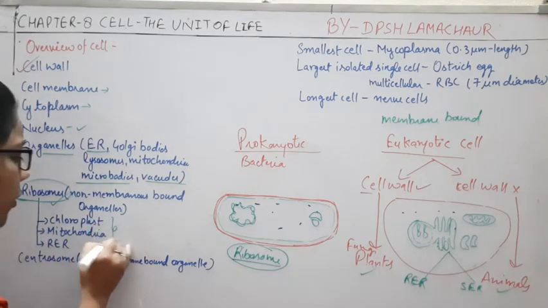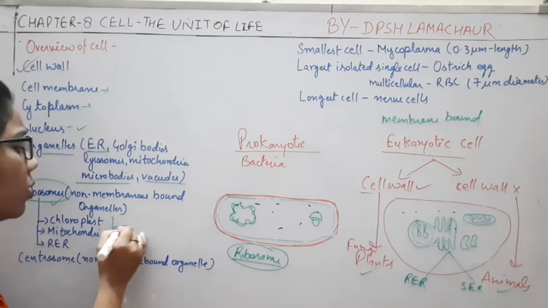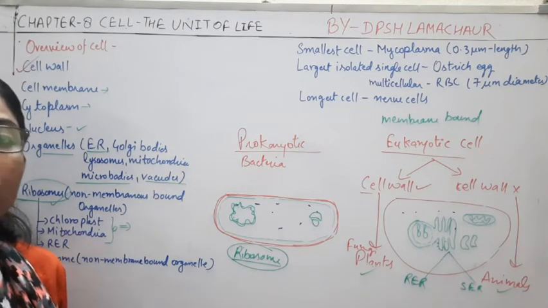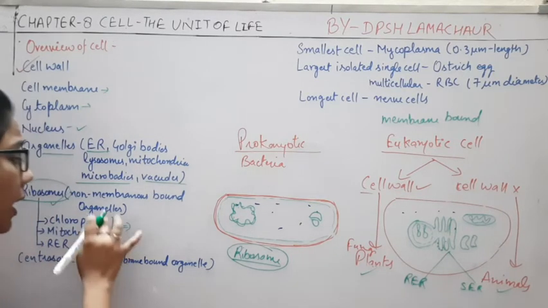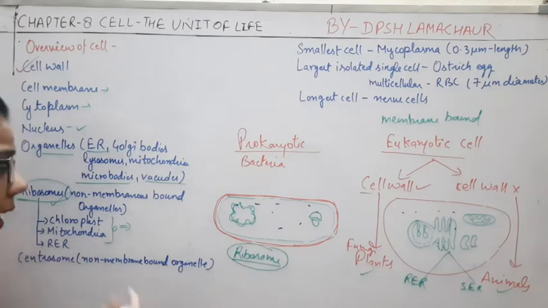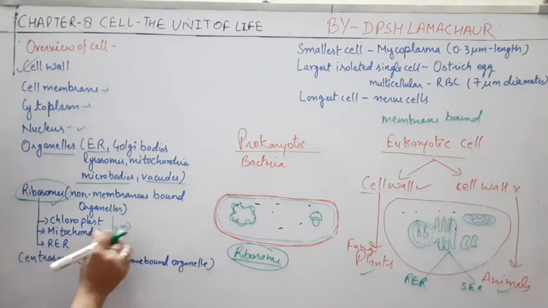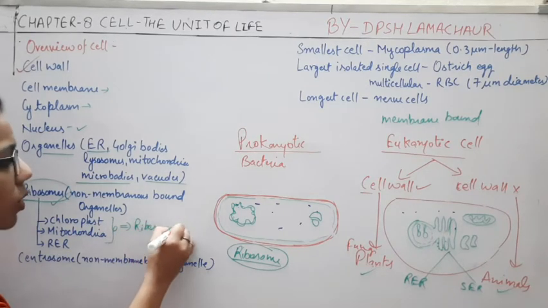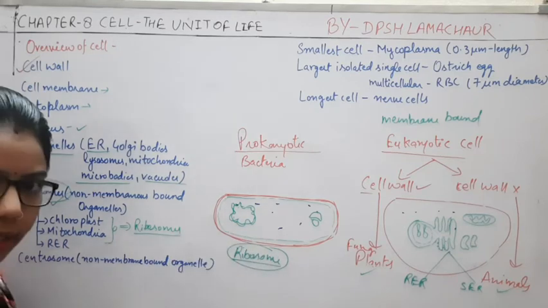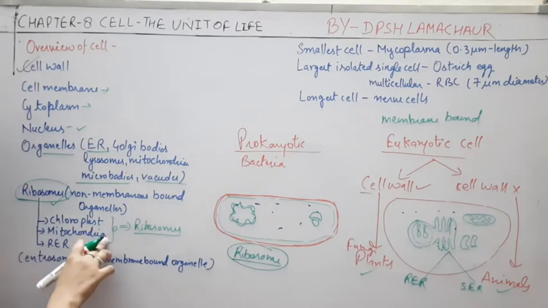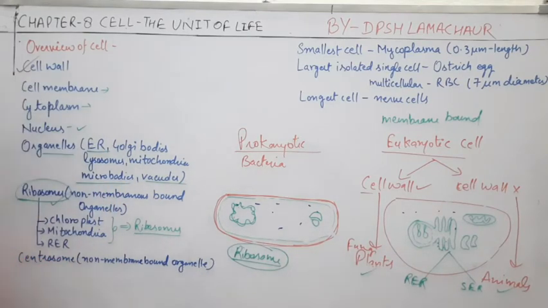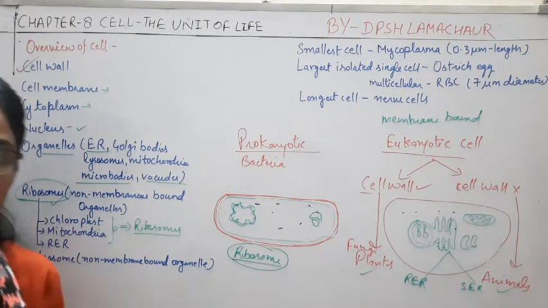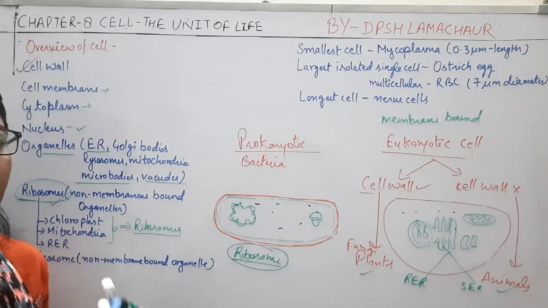Okay, now there are some organelles. What are they? Mitochondria and chloroplast. These two organelles are also known as semi-autonomous organelles. Okay, what will you call these two? Semi-autonomous, because inside chloroplast as well as in mitochondria they have ribosomes. So ribosomes are present in the prokaryotic cell as well as in the chloroplast, the mitochondria, and in the rough endoplasmic reticulum also. Chloroplast and mitochondria are semi-autonomous because they act like a cell but they are not fully a cell.